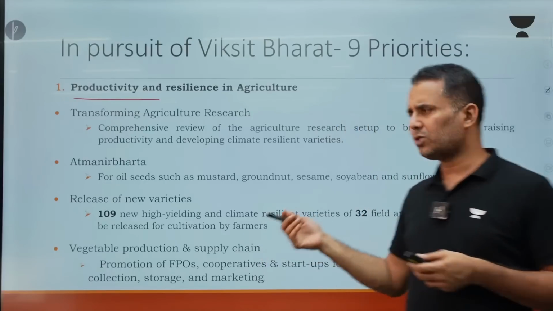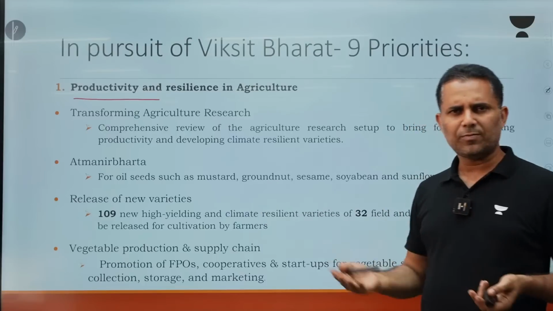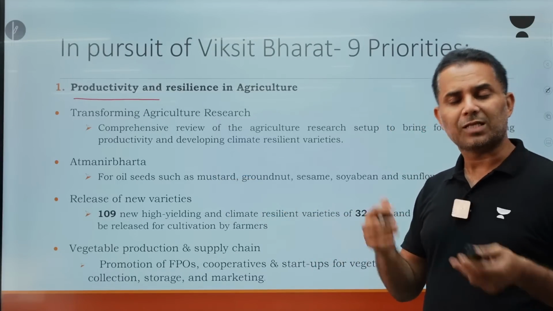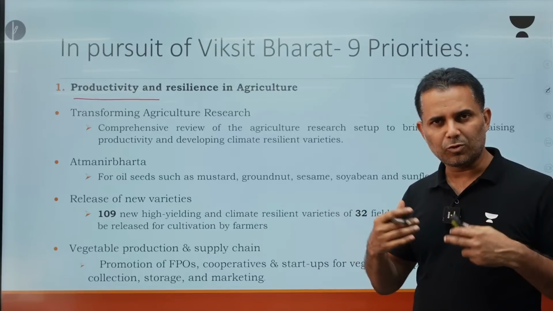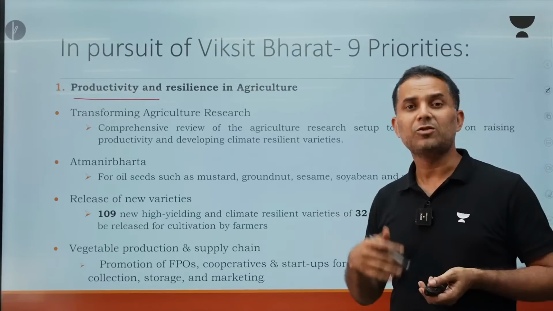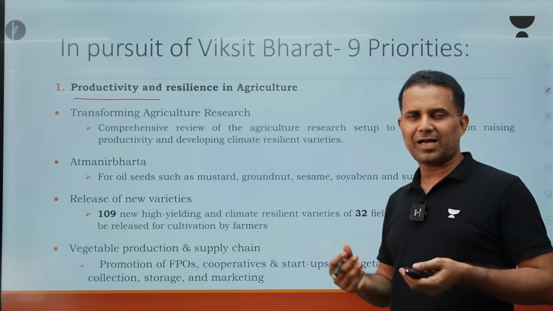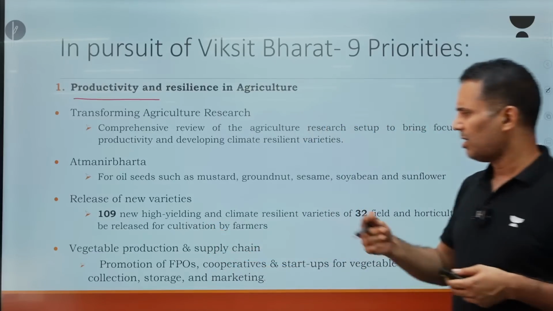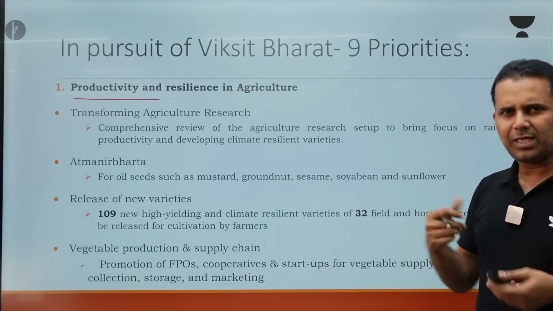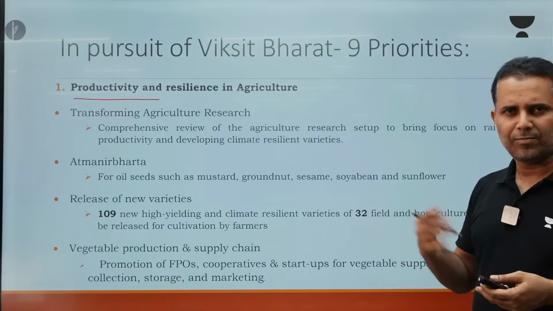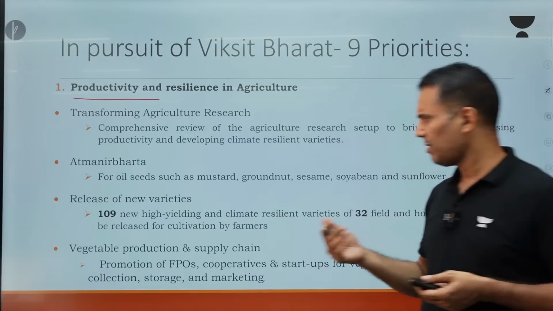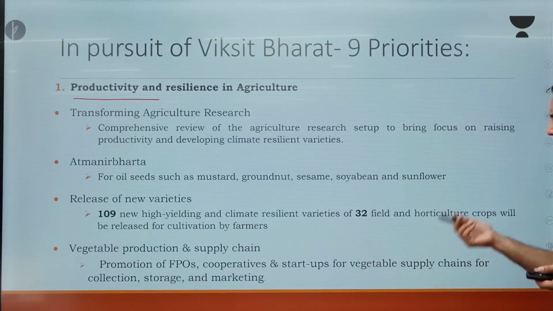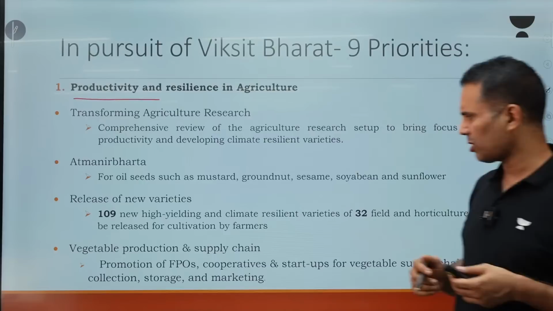Then Atmanirbharta, as you know that oil seeds, India is more dependent, we import more than 50% of the oil needs. So we are going to focus on Atmanirbharta in oil seeds. That means we will try to produce these things, try to increase the production domestically. We will try to become self-reliant in oil seeds. Then release of new varieties. As you know that to increase productivity, one of the main areas that we can do is bring in new and better variety of seeds, better yielding variety of seeds. So 109 new high yielding and climate resilient varieties of 32 field and horticulture crops will be brought in.